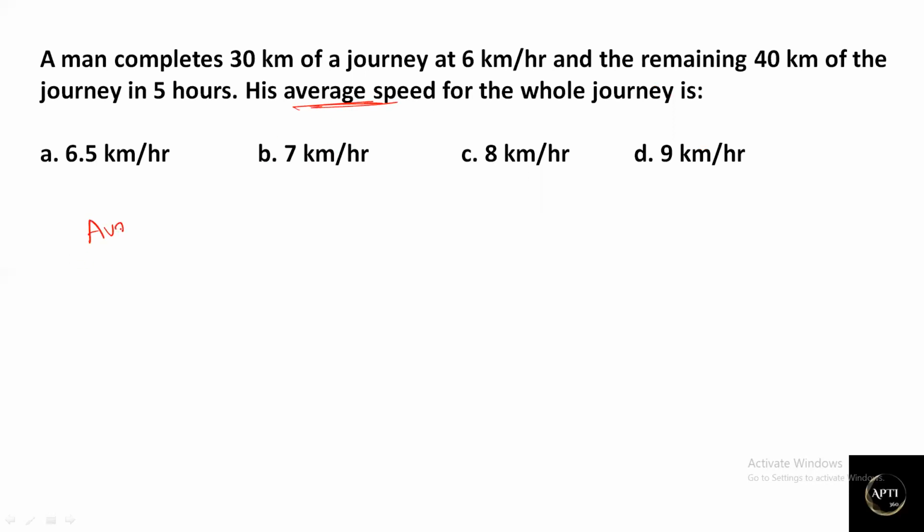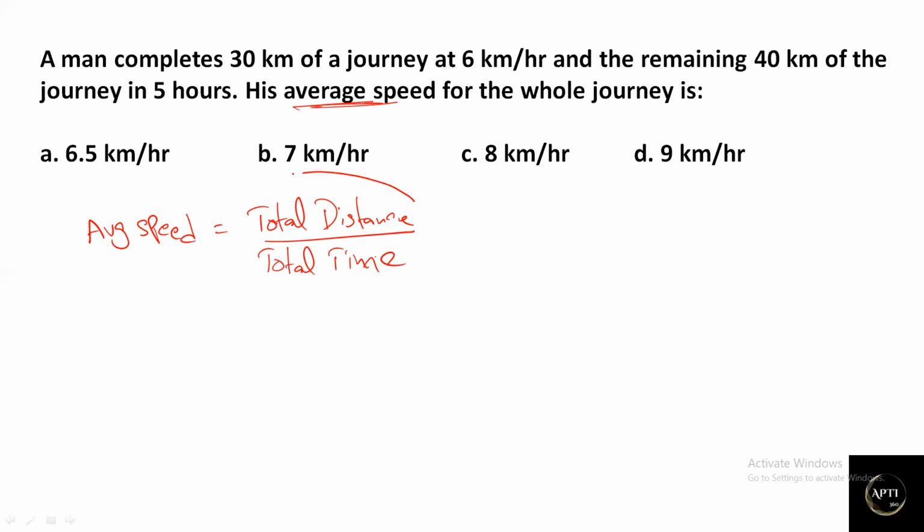What is meant by average speed? Average speed is nothing but total distance divided by total time, correct? Now here our intention is to find the total distance traveled. If we find the total distance, we can write that value in the numerator.